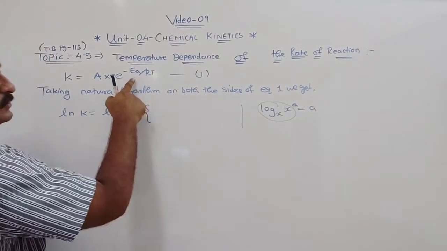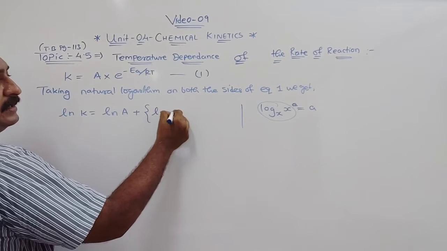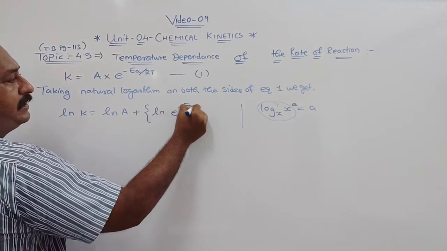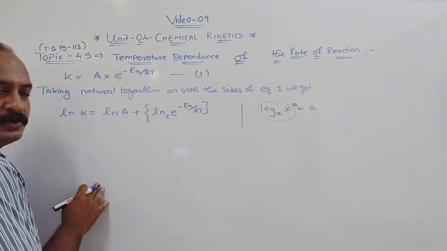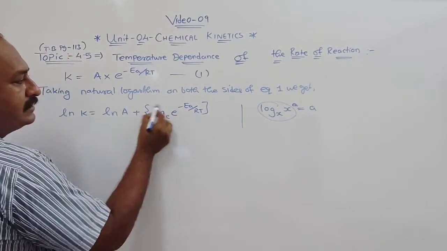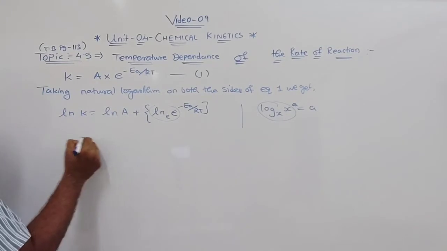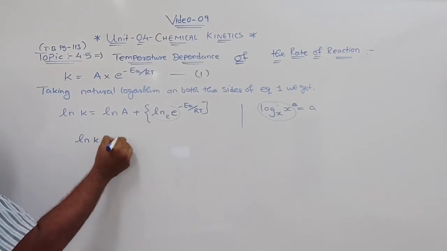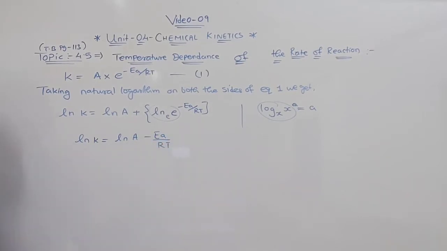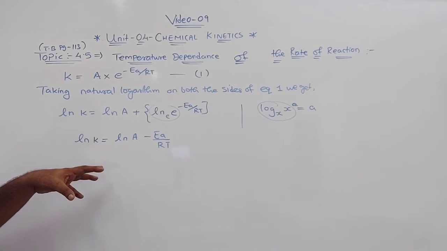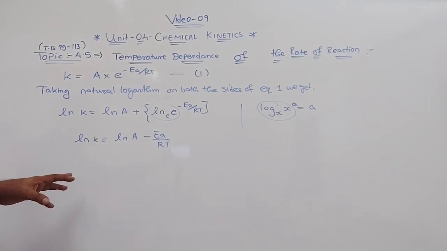Understood? So in this case also, if I write ln e raised to minus Ea by RT, this is to the base e. Okay, so what will happen in this case? This part will get cancelled and you can write ln k is equal to ln A minus Ea by RT. Clear? This is the form you have to remember. Understood or not? Now if you see in this case, there are two different conditions based on this.